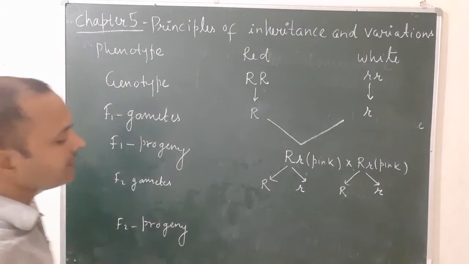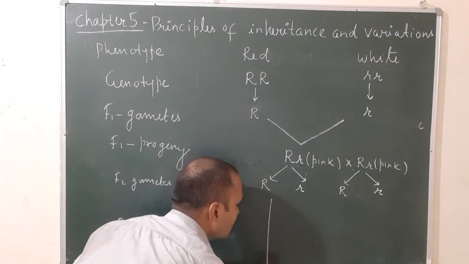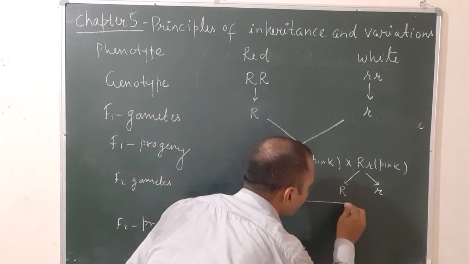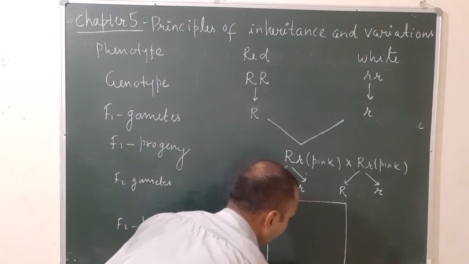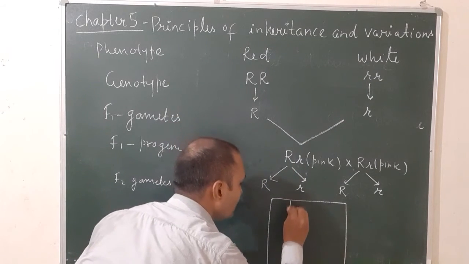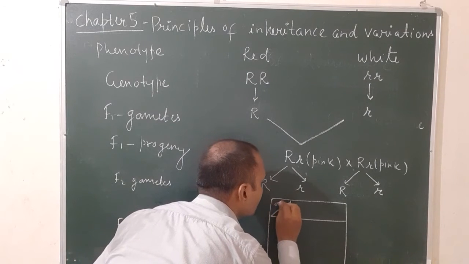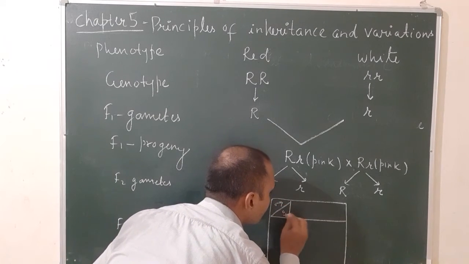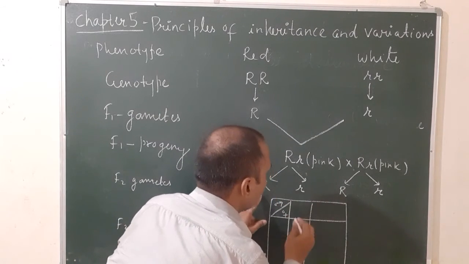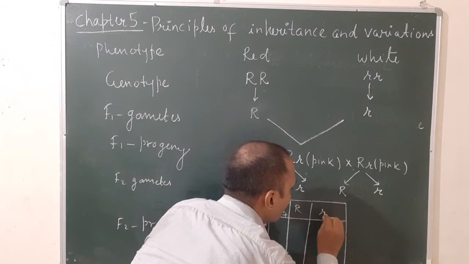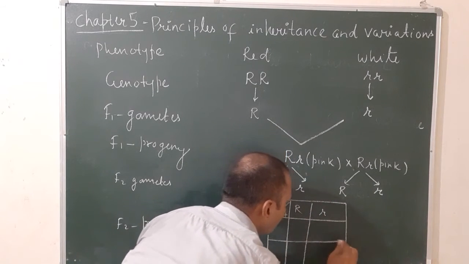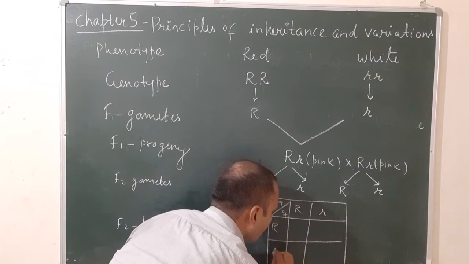So with that Punnett square, it is given in your book. Okay, so with that Punnett square, there are two parents. The gamete of one parent outside, the gamete of the second parent downside. I will write capital R, small r. Here again, capital R, small r.